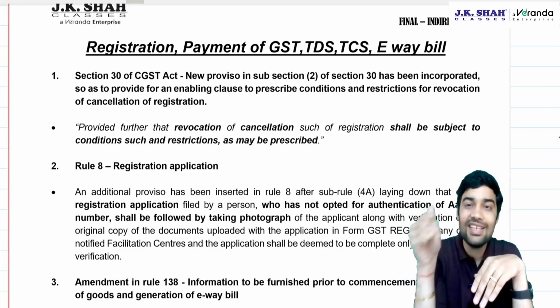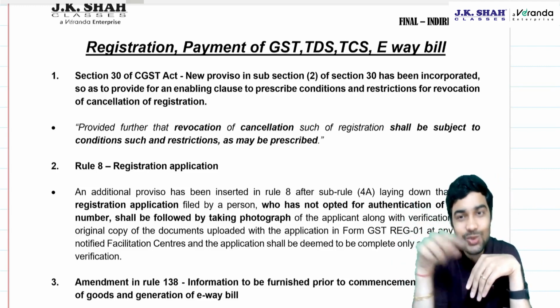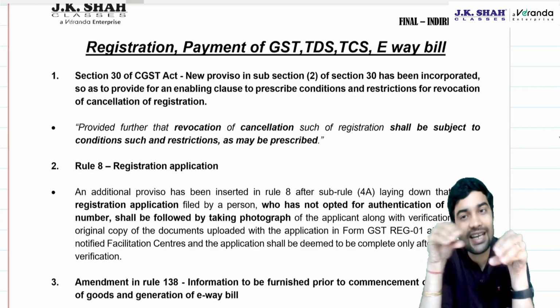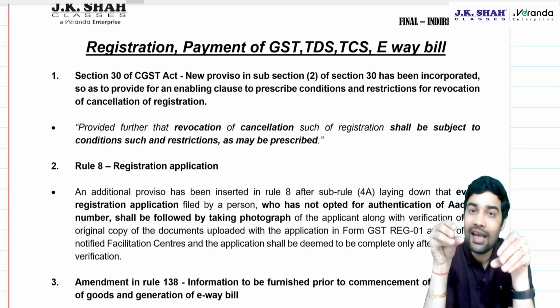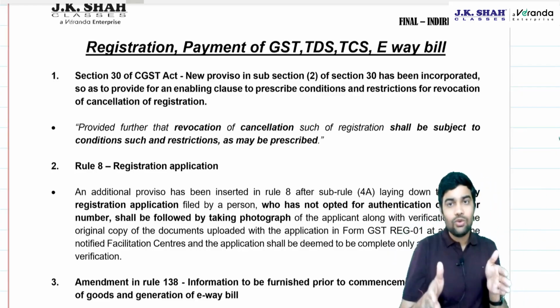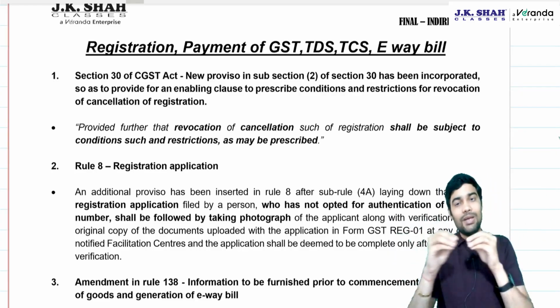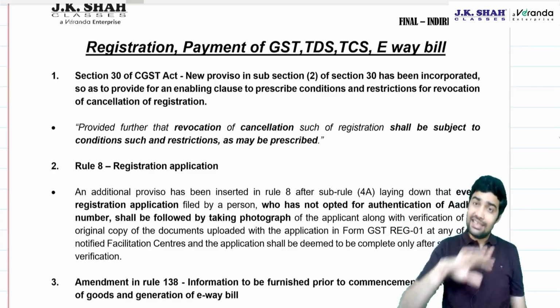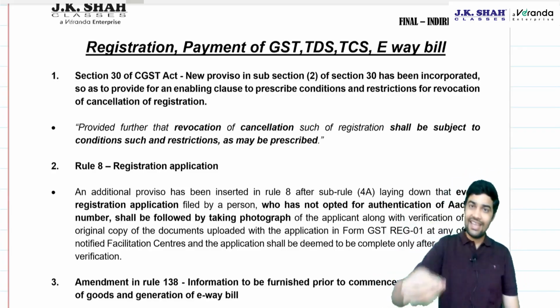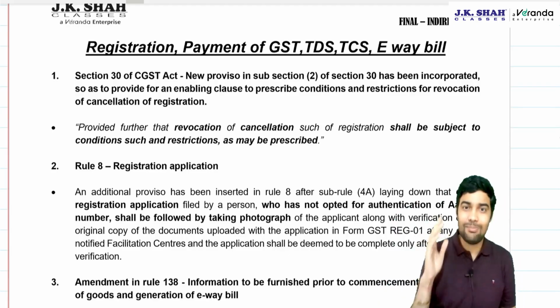But there was no power in section 30 to the government to frame rules. Now section 30 has a clear point saying that revocation of cancellation will be subject to conditions which may be prescribed. And these conditions are already prescribed. Everything is already done. It's just that it was not there in the main law.